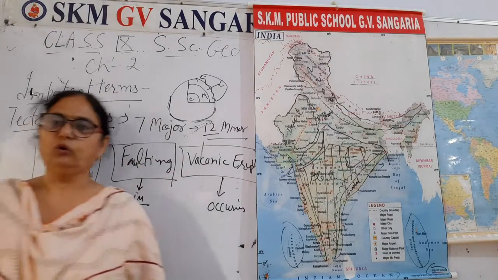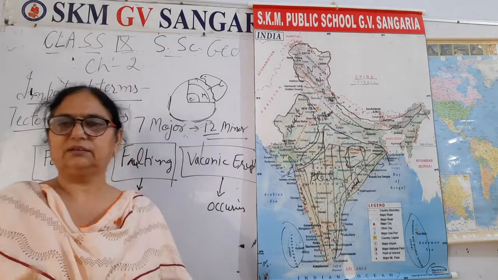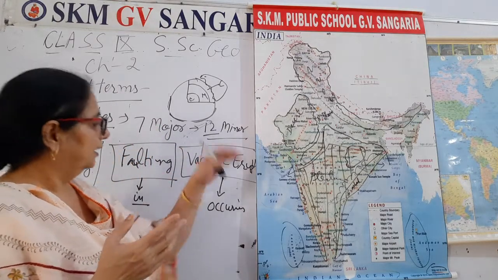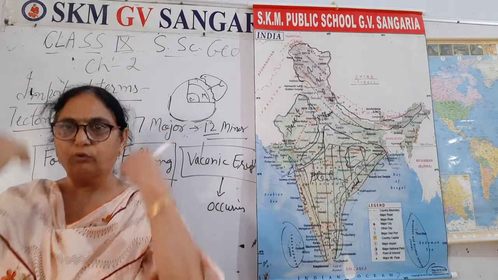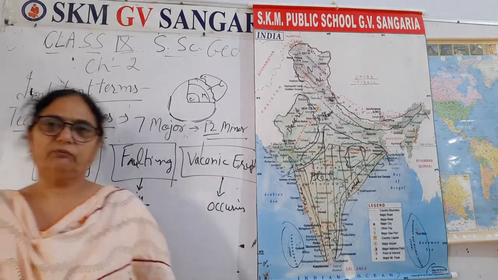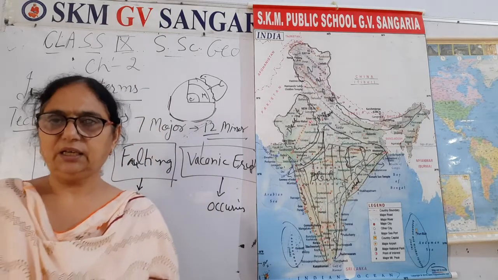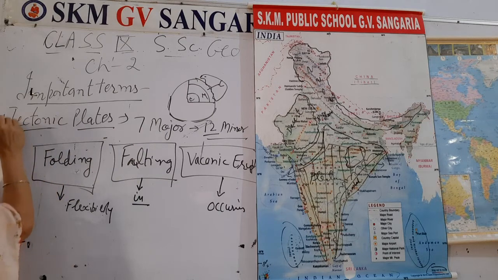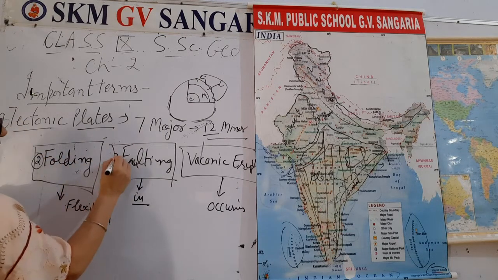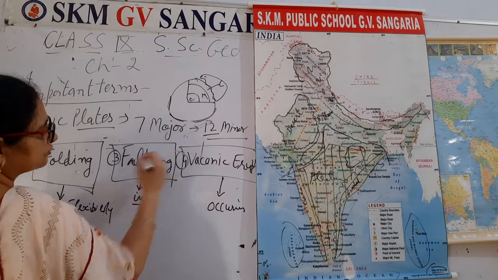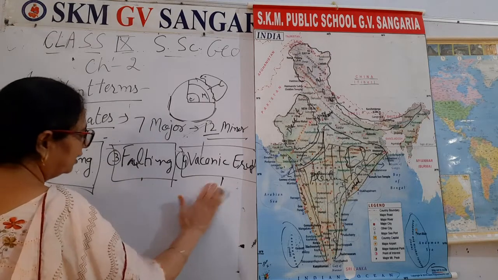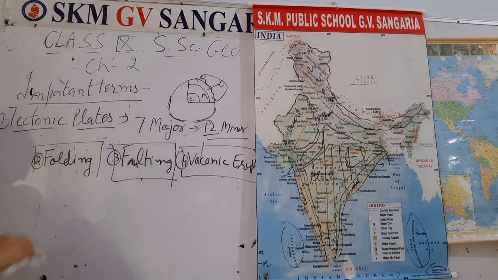from the core of the earth, from the mantle of the earth, some magma, lava comes out, and that abruptly molten magma comes out, that is what forms volcanic eruptions. Got it? So these are the words: tectonic plates. Then next, second word is folding. Third word is faulting. Fourth word is volcanic eruptions. You have to note these down in the keywords or major terms while this plate tectonic theory works.